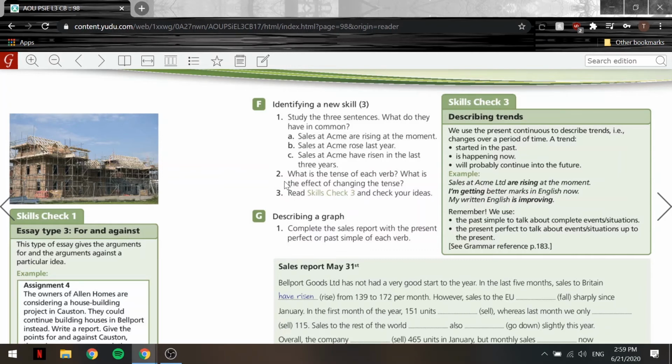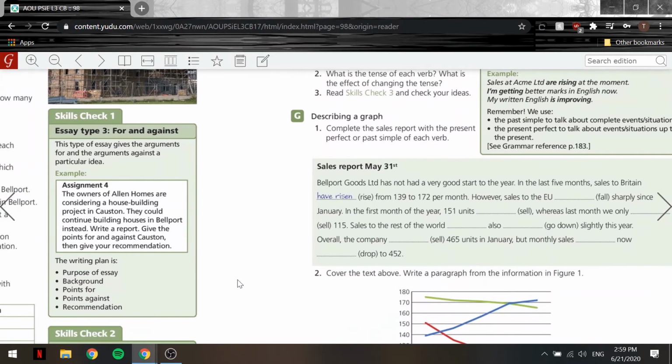B, sales at Acme rose last year. That means we're using past simple here, so that means that it is a completed event. And C, sales at Acme have risen in the last 3 years. So that means it is something that started in the past and continues up to the present. Okay? Present perfect.